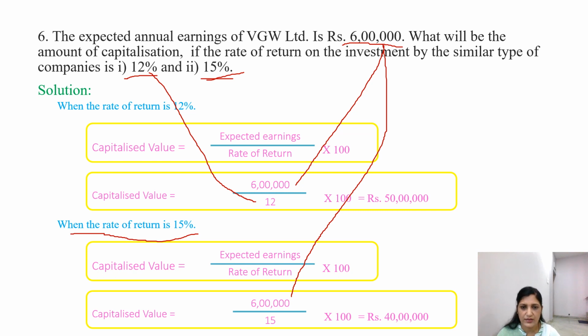So take 6 lakhs. Now what is the rate of return? It is 15%, and we are calculating for this 15%. Take this over here into 100. So we'll get it as 40 lakhs. The meaning is, when these are the expected earnings and these are the rates of return, then the capitalized value will be like this. Clear about this?